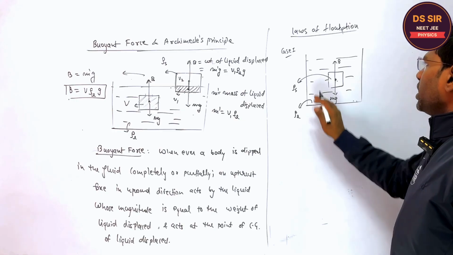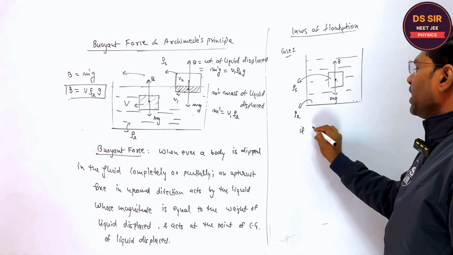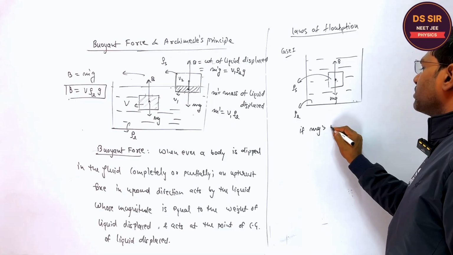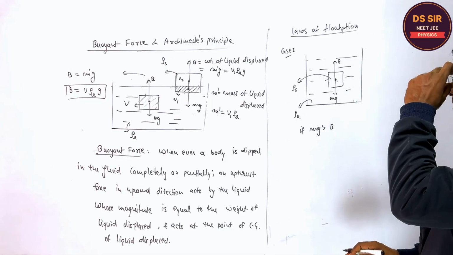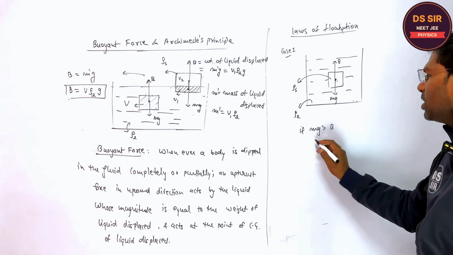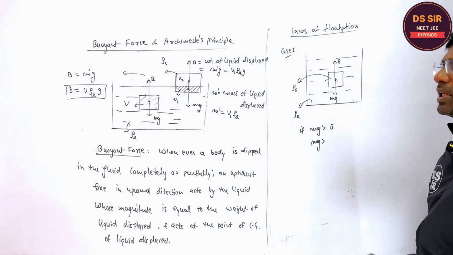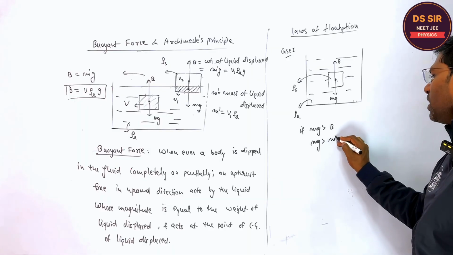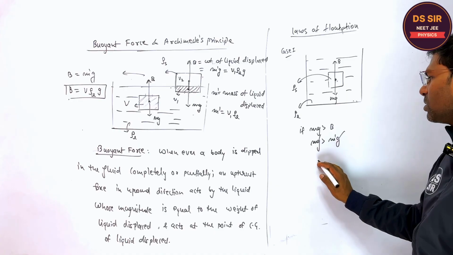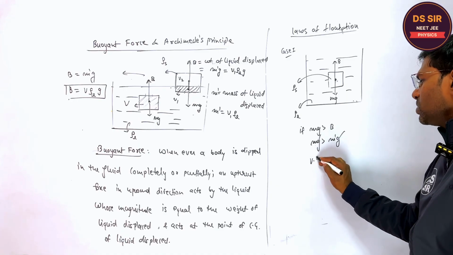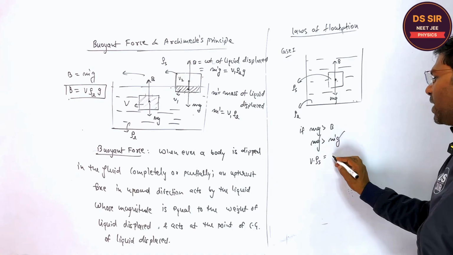So now in the case 1, if mg is greater than the buoyant force, what will happen? You tell. Mg is nothing but the weight of the body. What is the buoyant force? You will say the weight of the liquid displaced. The g will cancel out. What is the m? Say volume into density of solid. This is the mass of the solid. What is m dash?